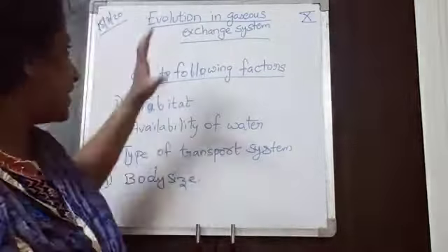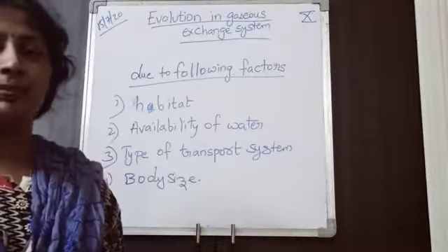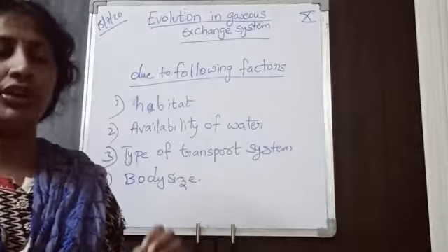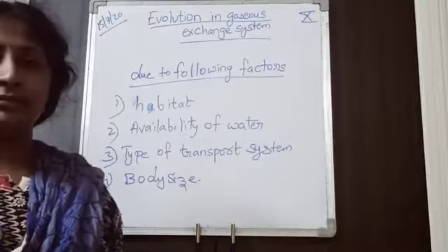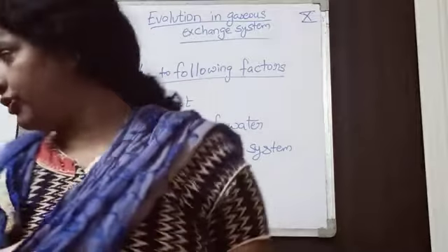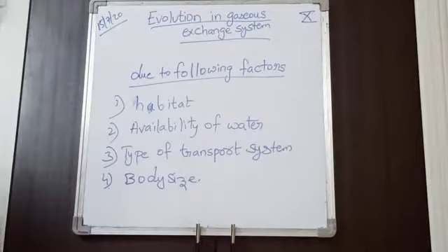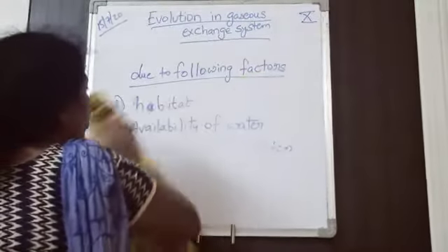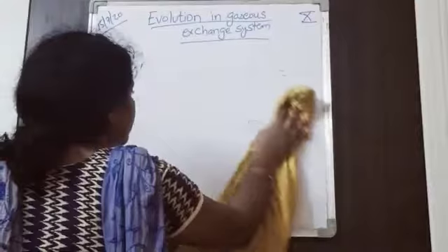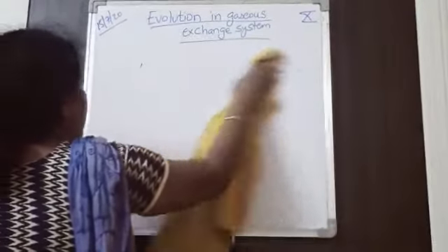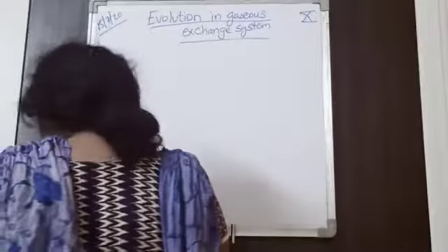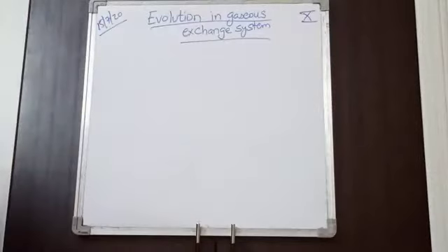Clear? So these are the factors for the evolution of the respiratory system or the evolution of the gas exchange system. Clear? Now I will explain what the respiratory organs are in different organisms. What are the respiratory organs in different organisms?